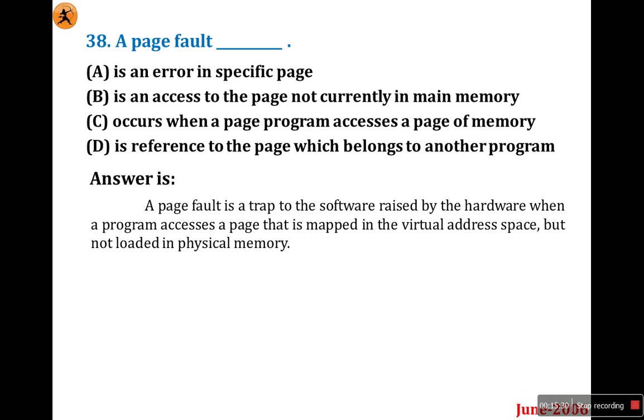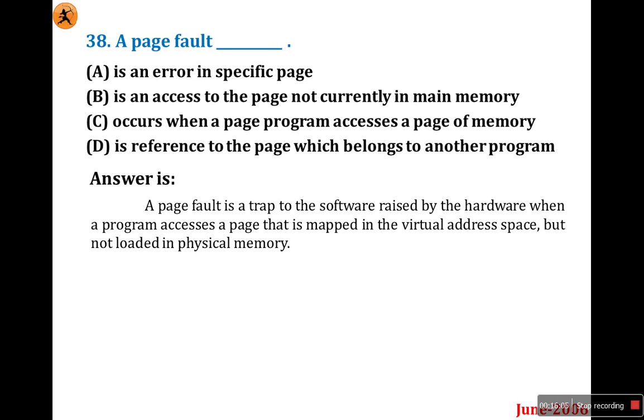A page fault is a trap to the software raised by the hardware when a program accesses a page that is mapped in the virtual address space but not loaded in physical memory. Means whatever page is accessed, it is virtually ready to run, but it is not there in physical memory. Virtually it is ready to execute once it is called, but physically it does not exist.